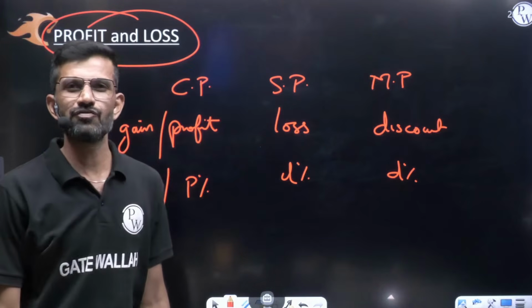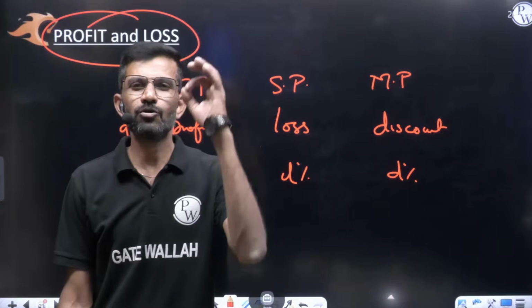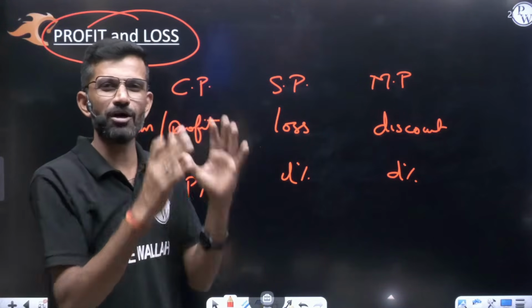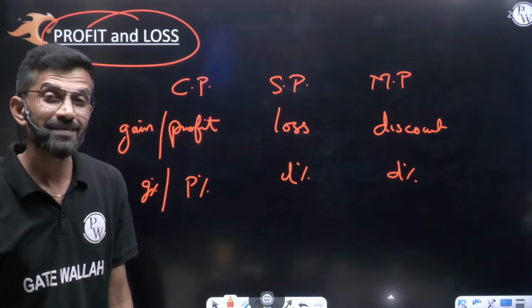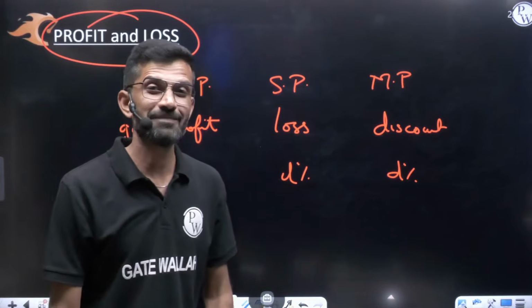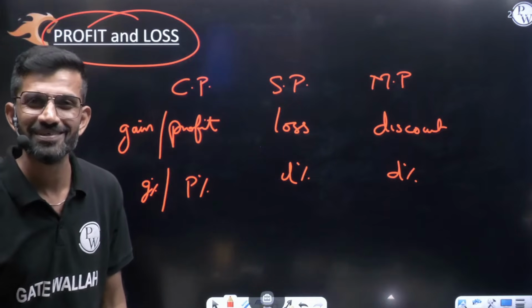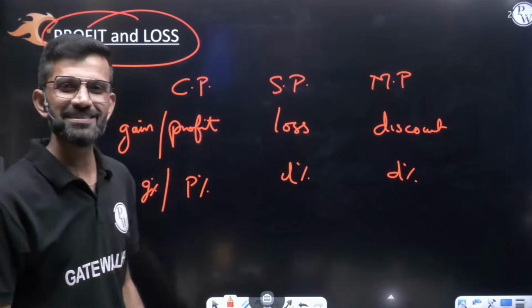These are the 9 terms we are going to use in the profit and loss topic. No 10th term is going to come. In these 9 terms only, the complete topic will rotate. But as I said, if you are good at percentage and you know these terms, with the same concept you can sort it out. So let us understand these terms.